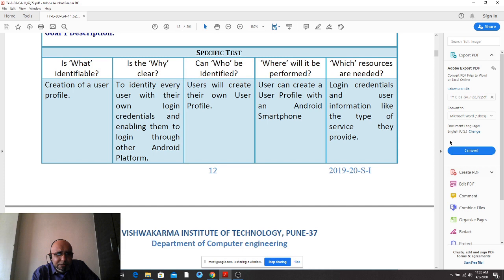Specific tells what is being identified: creation of a user profile. Why do this? Because you need login credentials and management of entry to this system, right? Who is identified? Users will create their own profiles. The system is not going to create any profile automatically. Even though we speak about automation, users are not going to create anything for the rest of the users on their behalf, right?